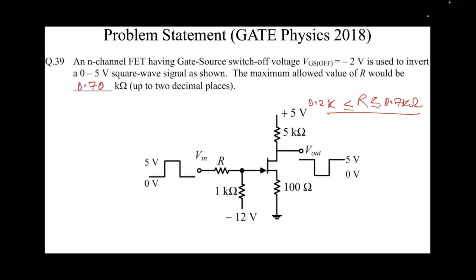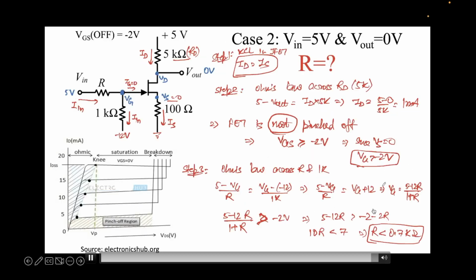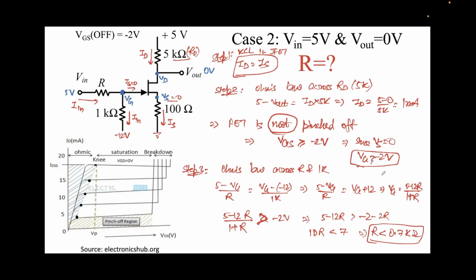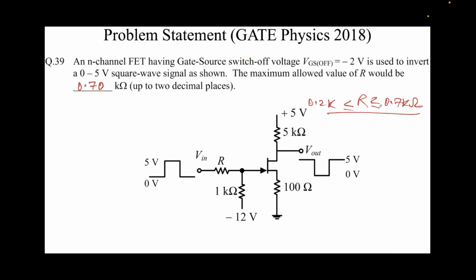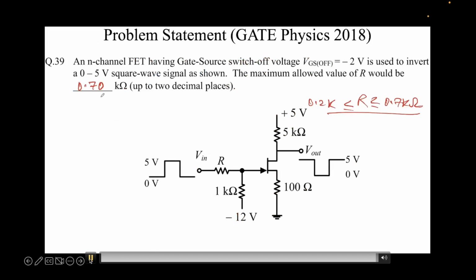Note, you can again put an inequality choice. See, note that we had an inequality over here. So you might as well do it greater than or equal to minus 2 because we're operating near the boundary condition. So hence I put this equality also over here. So the answer is 0.7 kilo ohms.